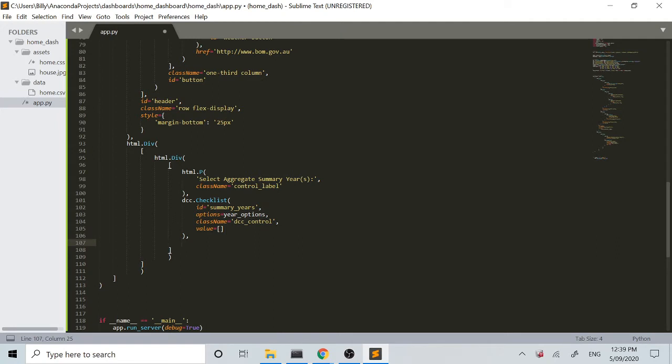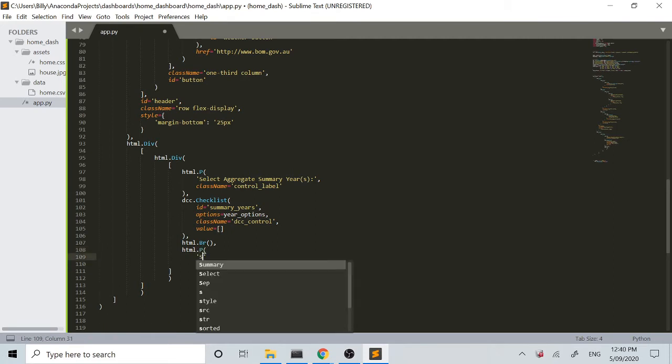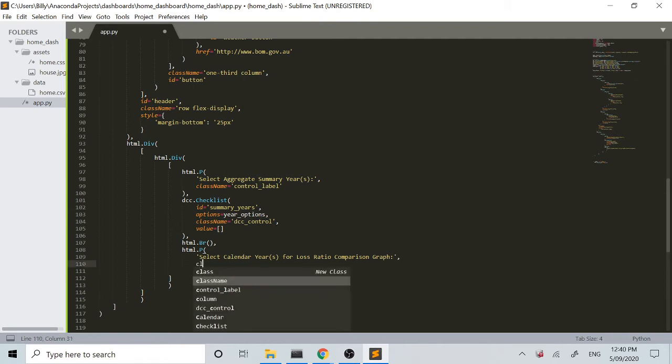So we move down, and just to space things out a bit here, we're going to go html.br, which is just a break, so it gives us a bit of space before the next html.P. In our next html.P, we're going to go select calendar years for loss ratio comparison graph, and we'll give it a class name. Again, it's control label.